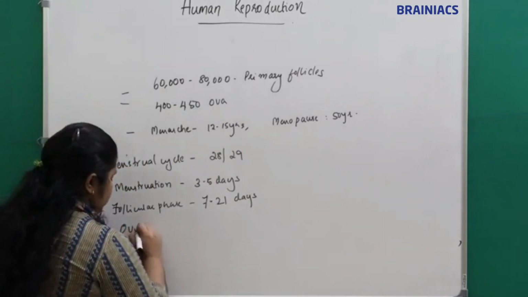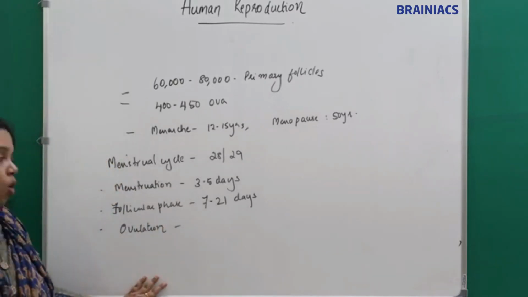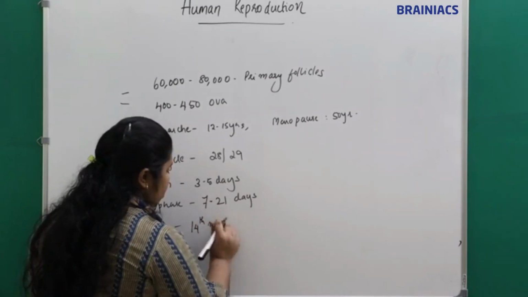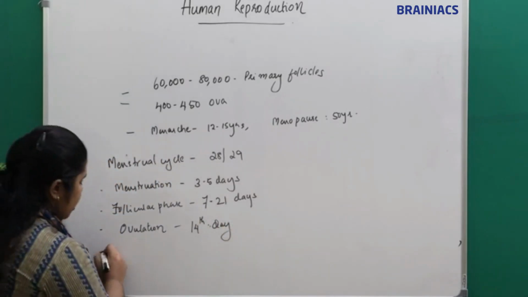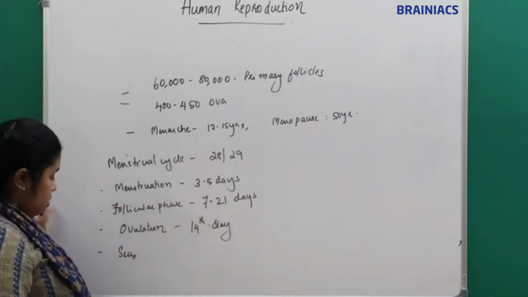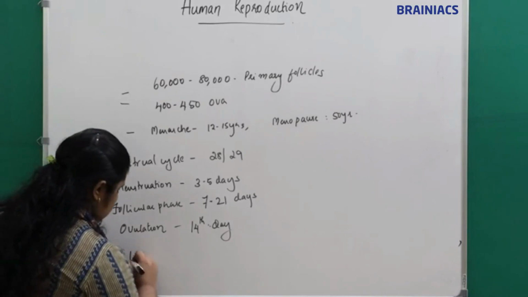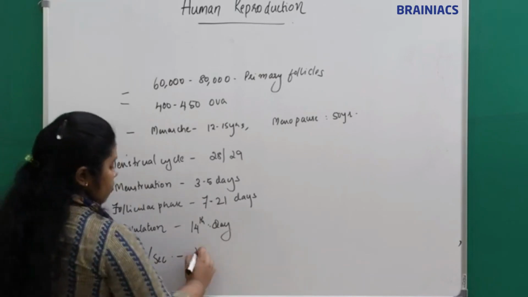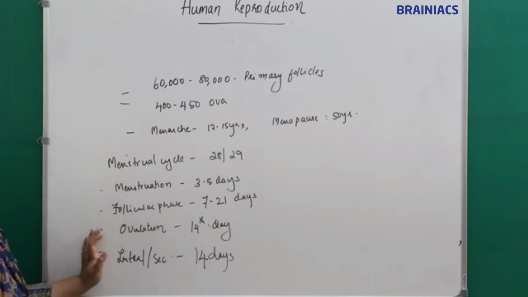Then we have ovulation around the 14th day or mid-cycle. Then we have the secretory or luteal phase, which lasts around 14 days. This is regarding the menstrual cycle.